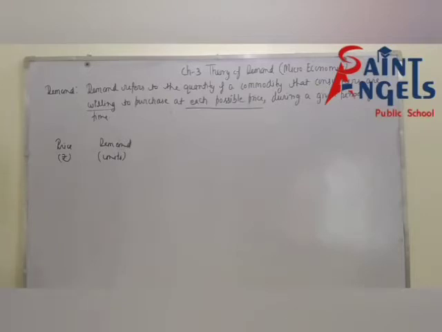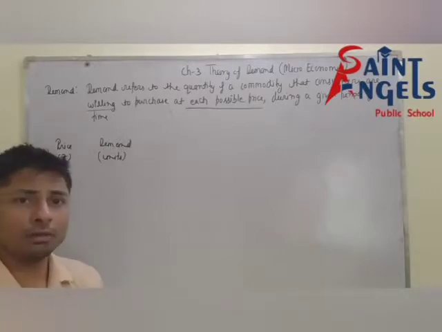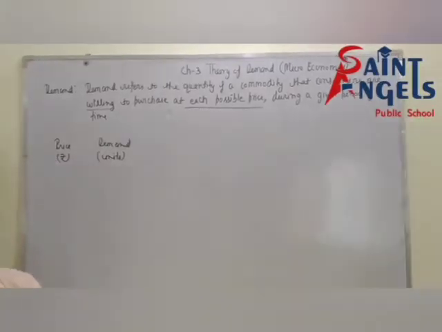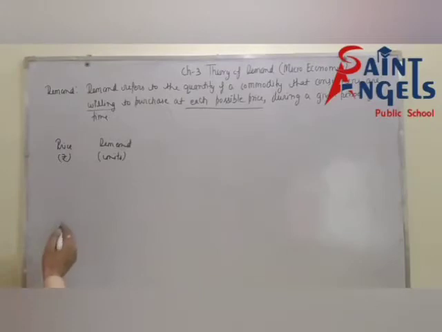I hope all of you have understood what the relationship between price and demand is. It means an inverse or negative relationship. Suppose price is increasing here: 2, 4, 6, 8, 10. You can take any value, it's up to you.